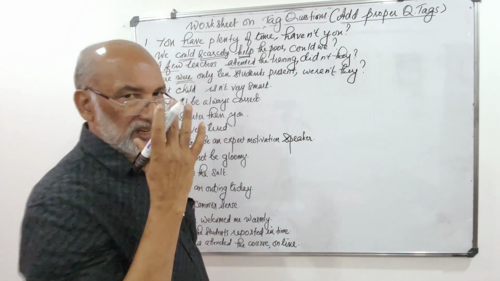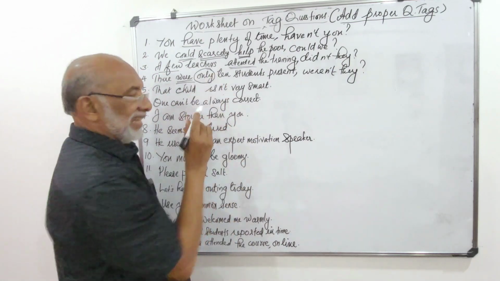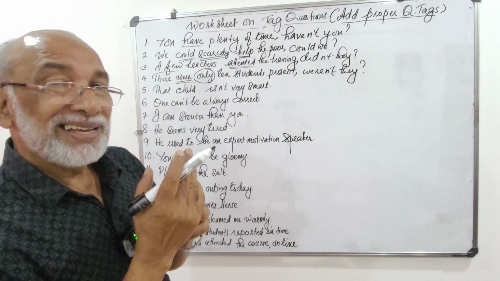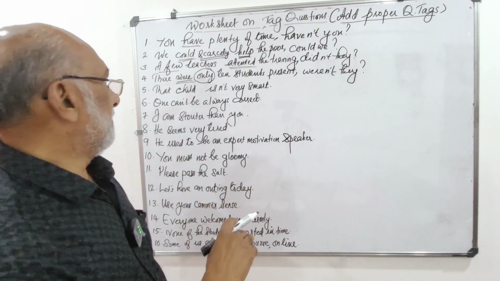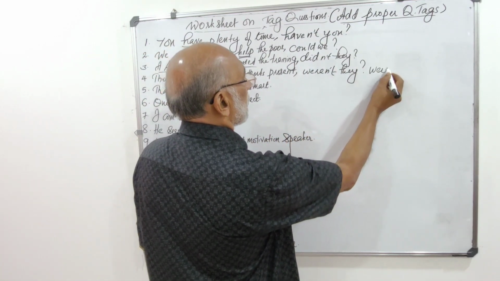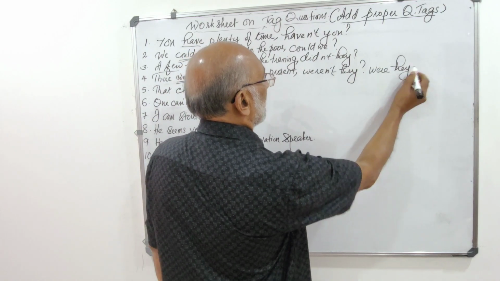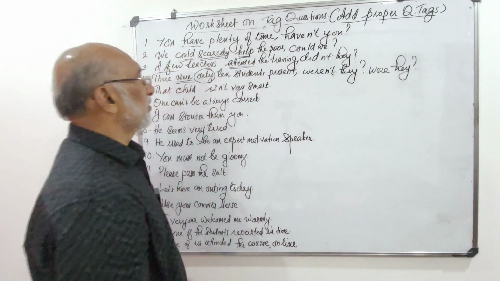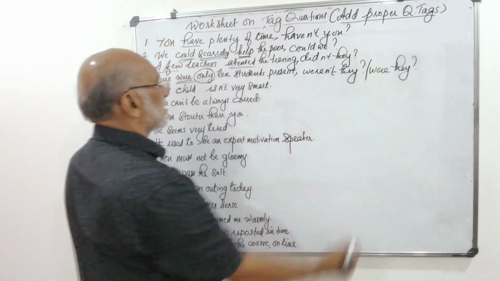Here one thing to be noted is that if the word only is there in the given statement, the tag can be either positive or negative. So it can be even were they. Okay, both are correct. So there is a choice.